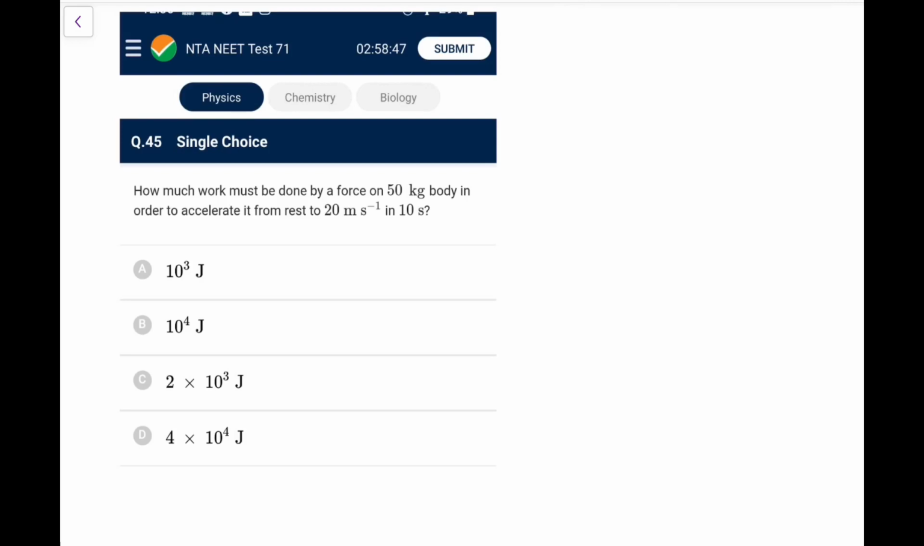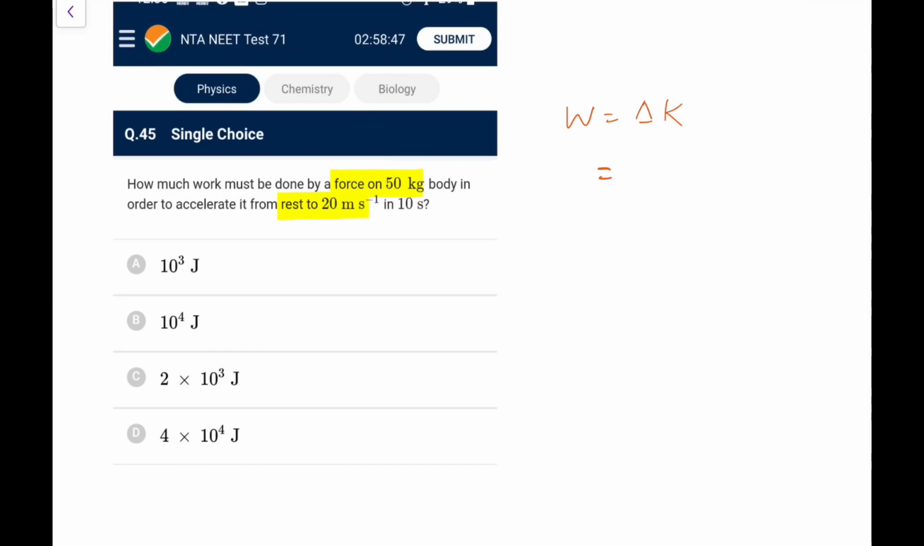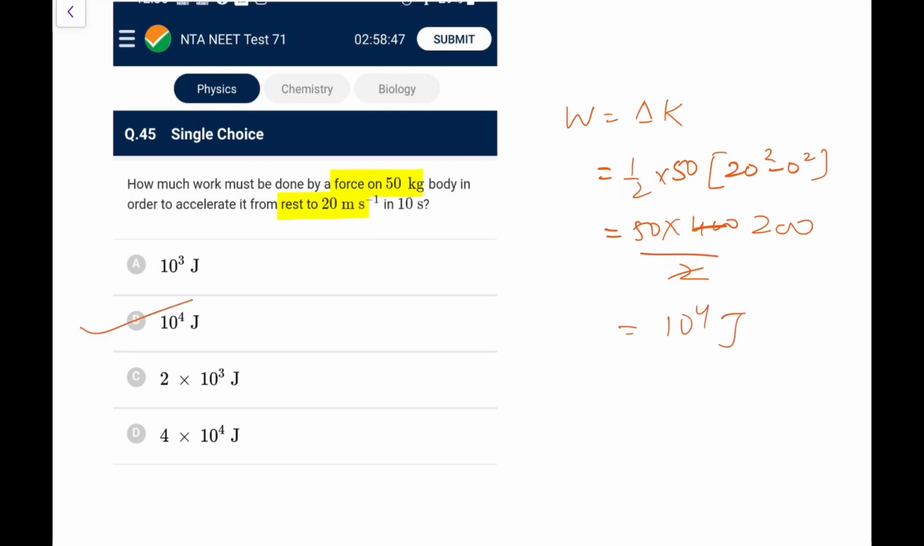Now coming to the last. How much work must be done by a force on a 50 kg body in order to accelerate it from rest to 20 in 10 seconds? You know work done is the change in kinetic energy. So that is half into 50 into 20 square minus 0 square. So that is 50 into 400 by 2. So this is 10 to the power 4 joule. So go for option B.